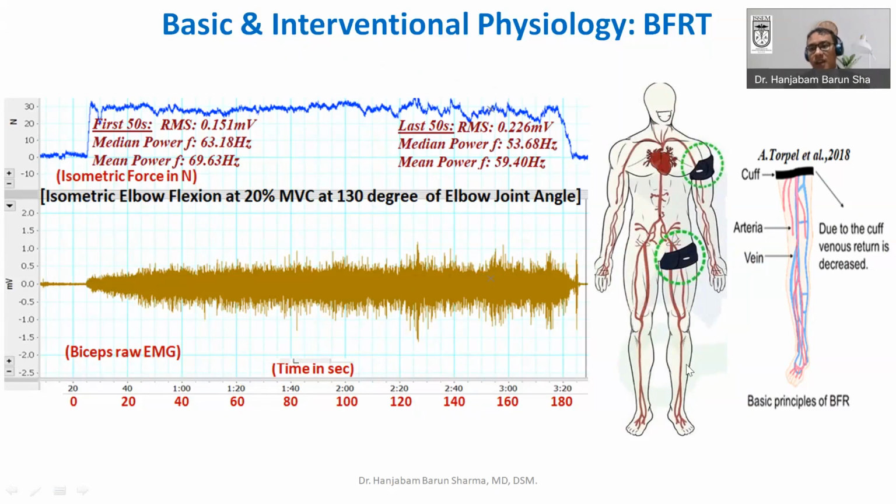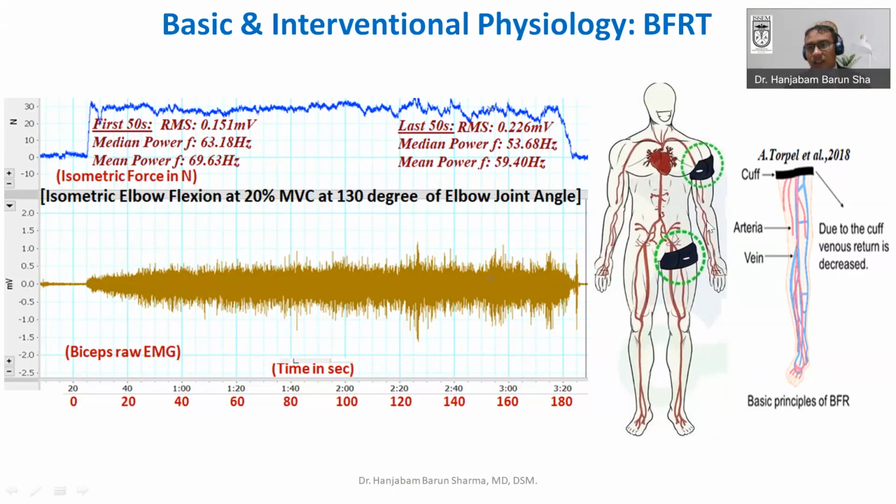What is happening in this principle is that you just apply a tourniquet, or a cuff, and you restrict the venous outflow from the exercising muscle to the heart. But you are not restricting the arterial flow. Arterial flow is not restricted, but you are restricting the venous outflow.